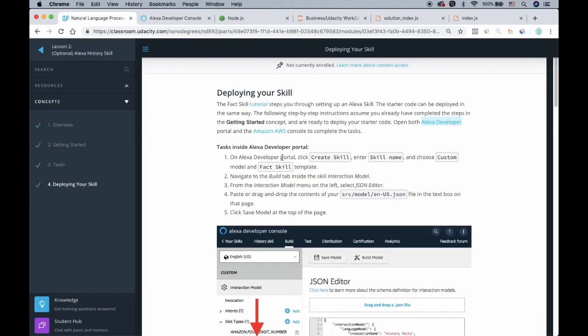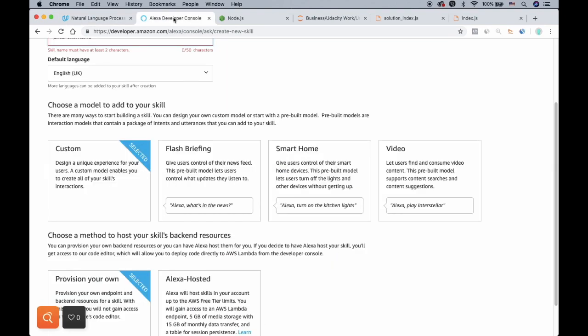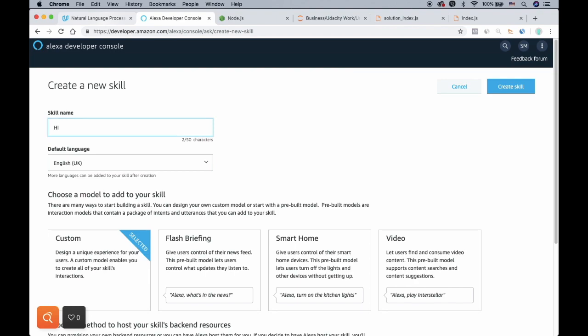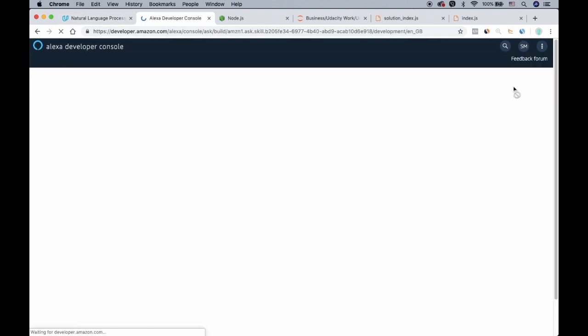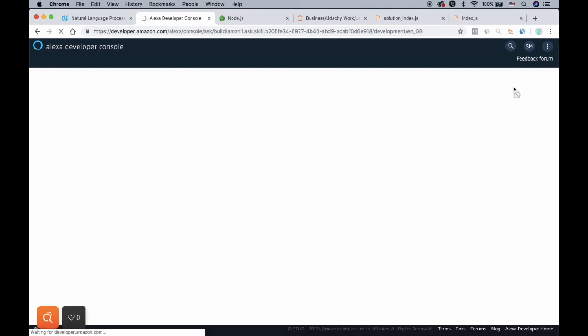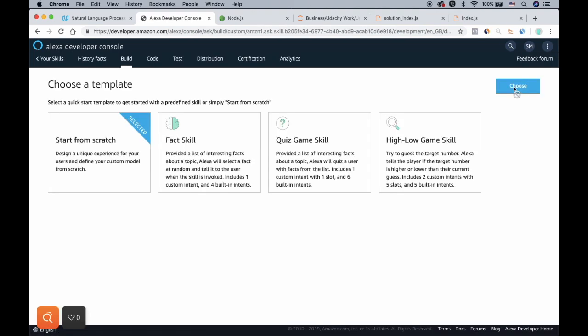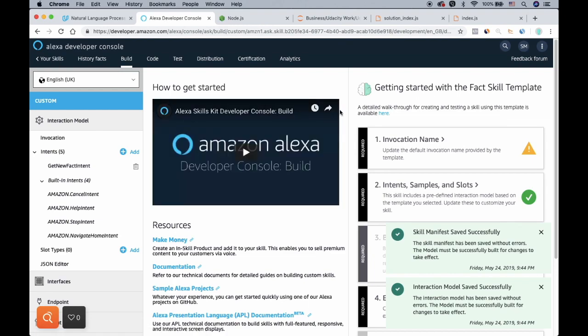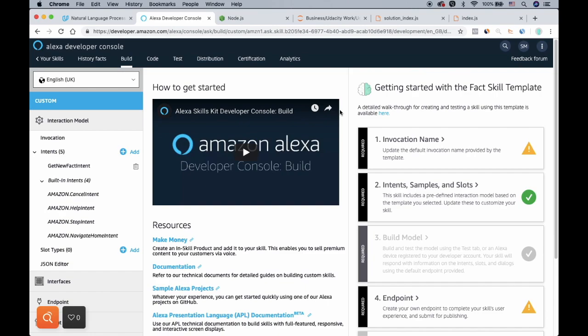Okay, let's come back here. It says custom model and fact skill template. So we just make a name like history facts, create a skill. Then it uses the fact skill. Great. Now our Amazon developer is ready for importing our files.